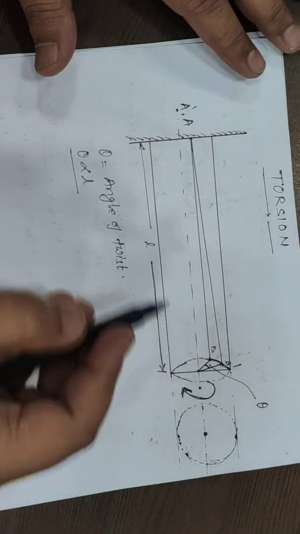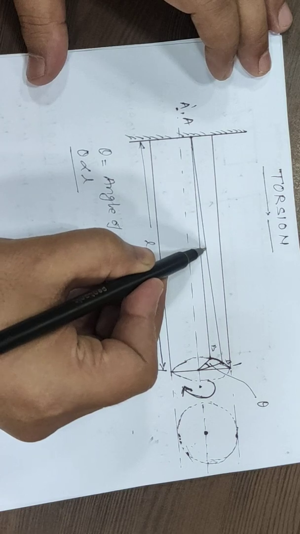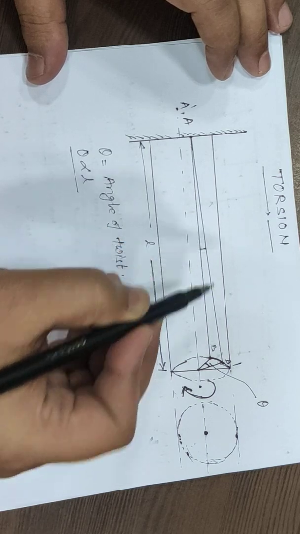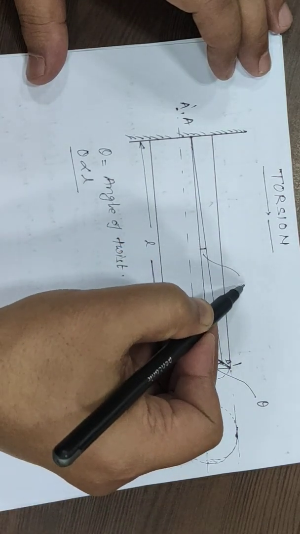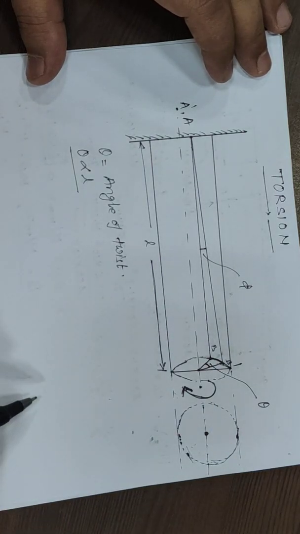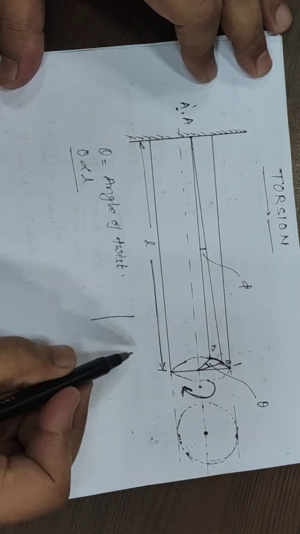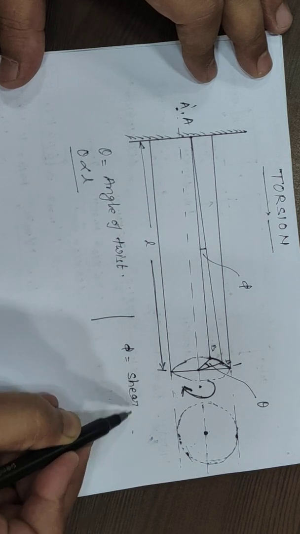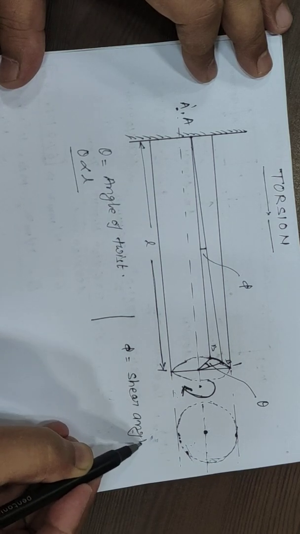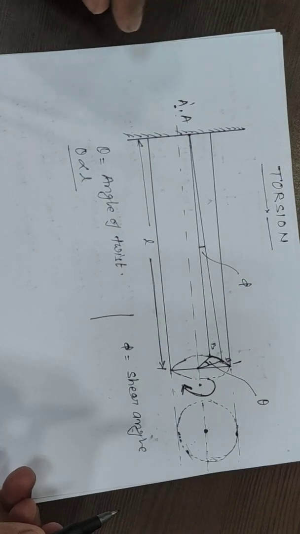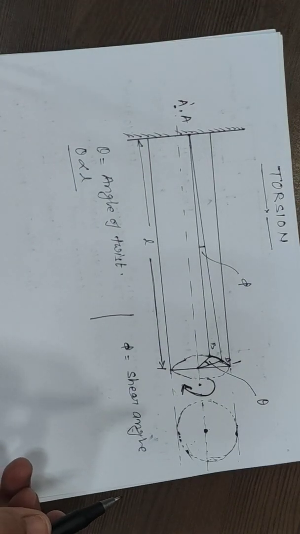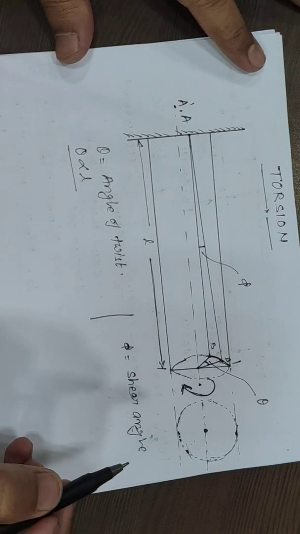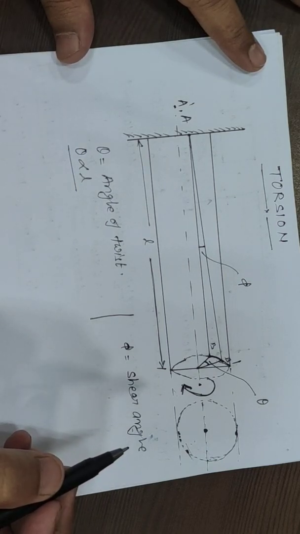Now this angle is known as the shear angle, which is denoted by phi. So what is phi? Phi is the shear angle, and we have studied that shear angle is equal to the shear strain. We have already studied that part.